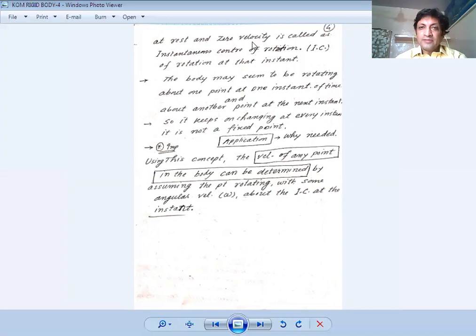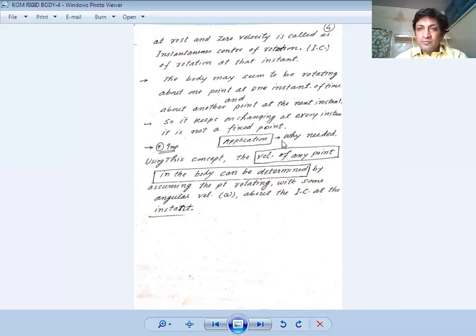That point is known as the center of rotation, but it is the instantaneous center of rotation, not a fixed center of rotation. Because it is always changing, it is known as IC. The body may seem to be rotating about one point at one instant, and about another point at the next instant. So it keeps changing at every instant. It is not a fixed point.